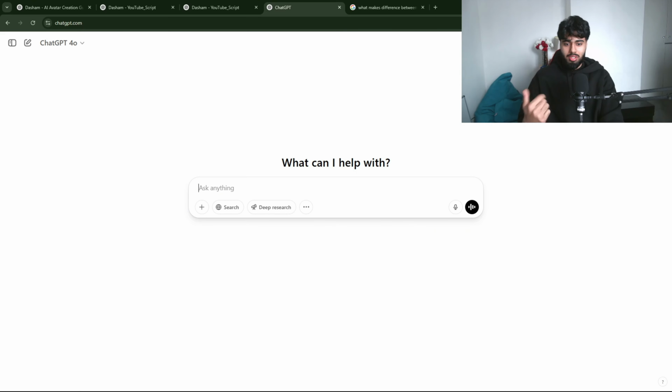The first type is static, like I'm speaking right now, and the second could be like the character is standing and the camera is moving around to look more realistic.